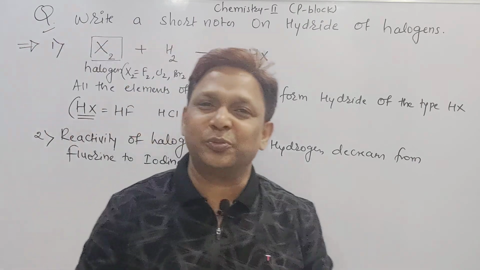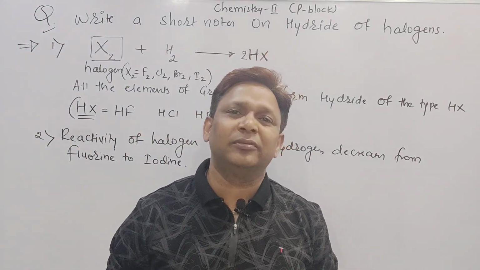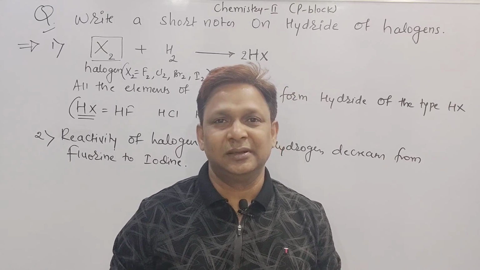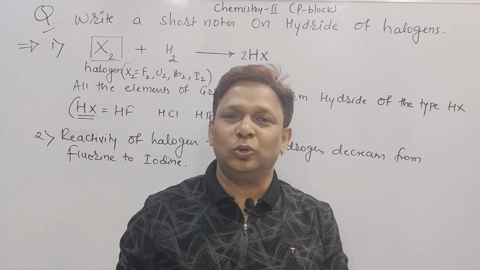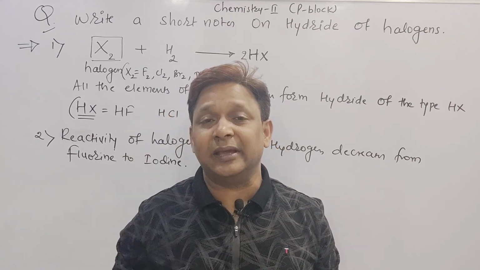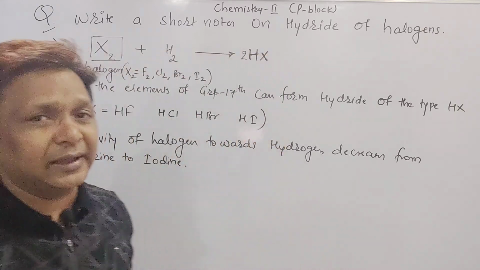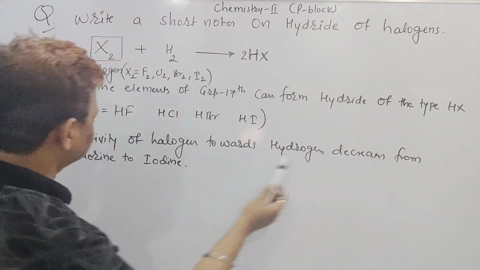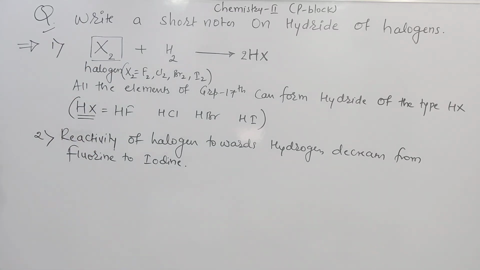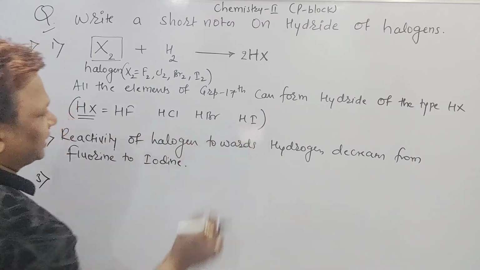Till now we wrote the first point. What is the first point we wrote? All the elements of group 17 can form the hydride of the type HX. X is fluorine, chlorine, bromine and iodine. Together they can make HF, HCl, HBr, and HI. Reactivity of these halogens towards hydrogen decreases from fluorine to iodine. This is point 2. Third point, just you can see here: HF, HCl, HBr, HI.